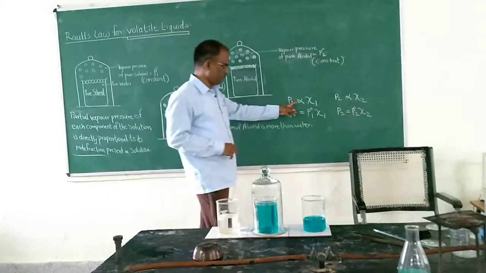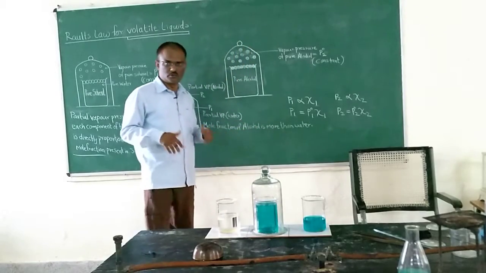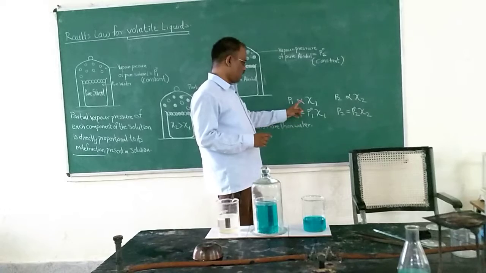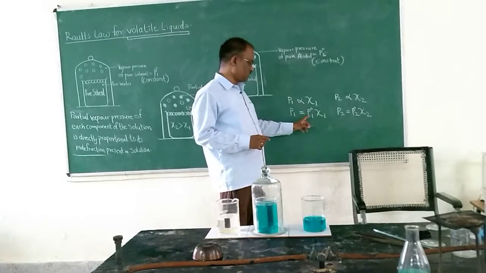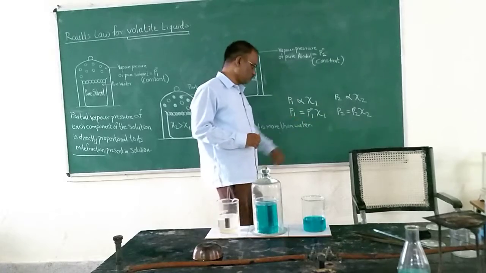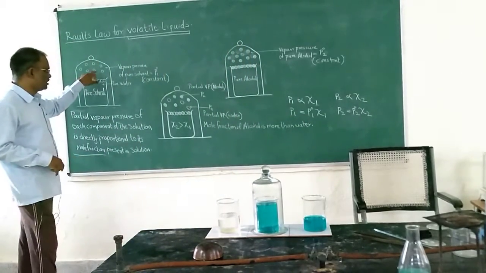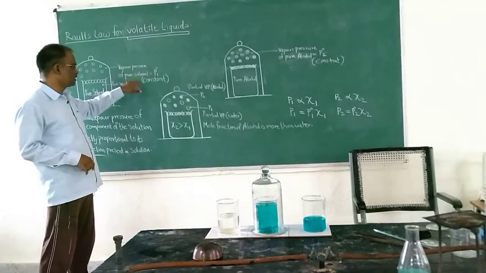And here the proportionality sign is present in them. Now if I want to remove the proportionality sign, what will I have to do? An equal to sign and one constant. And here the constant is P01. Now where does P01 come from? P01 is the vapor pressure of the pure solvent, that is, the vapor pressure of the pure water.